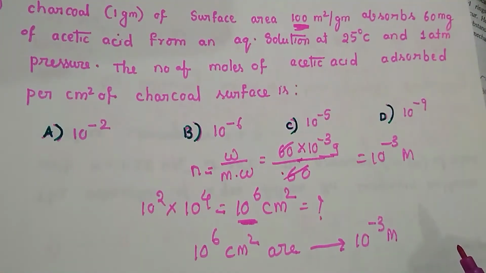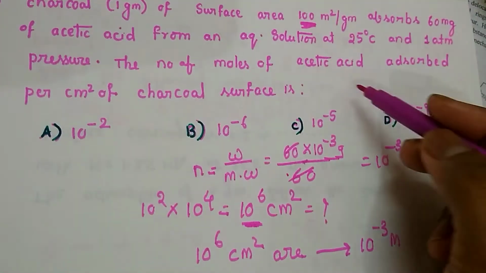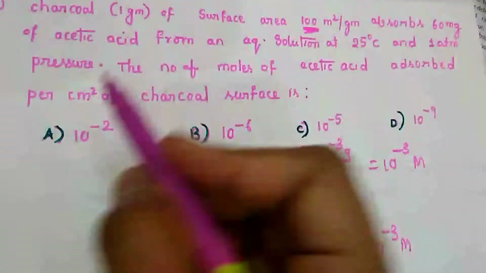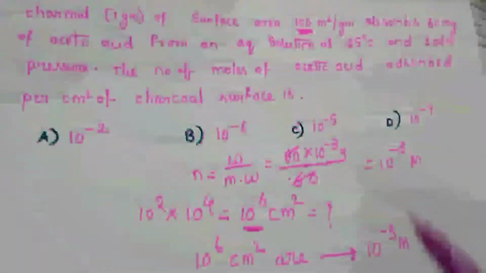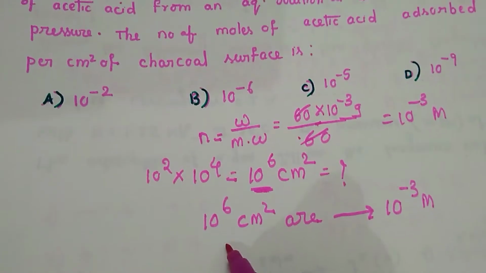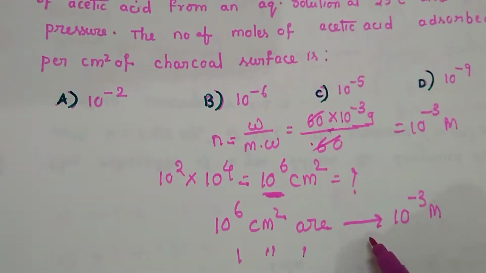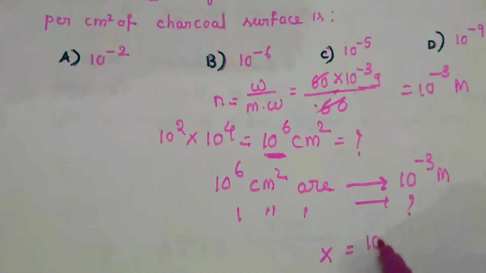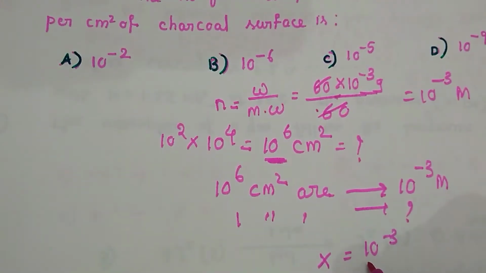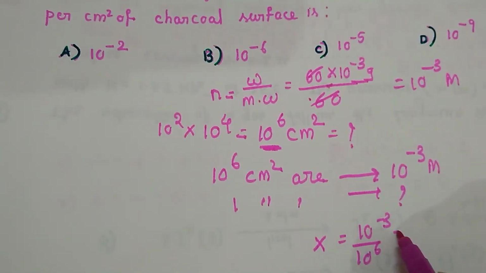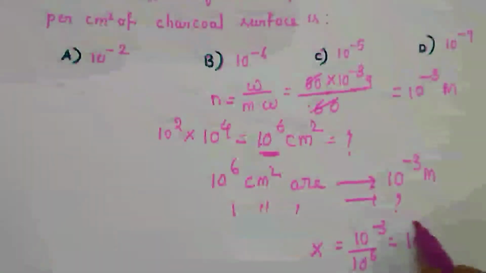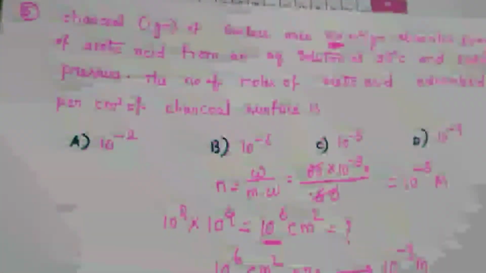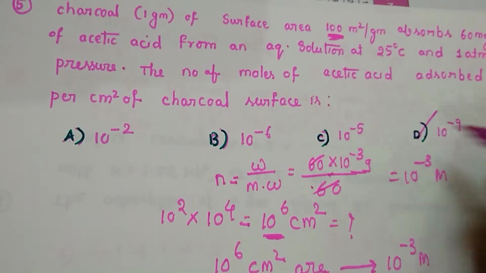So what the question is asking is how many moles will get adsorbed if it is 1 centimeter square of charcoal surface area. So for 1 centimeter square, we have to calculate 10 to the power of minus 3 upon 10 to the power of 6. That means you can calculate it as 10 to the power of minus 9. So option D will be the right answer.